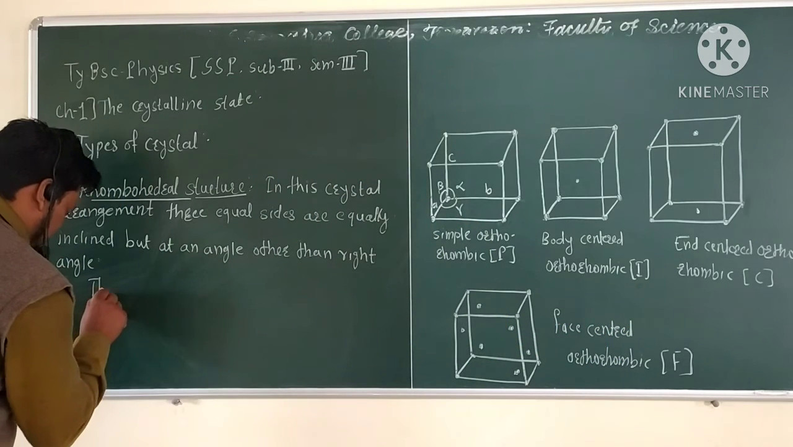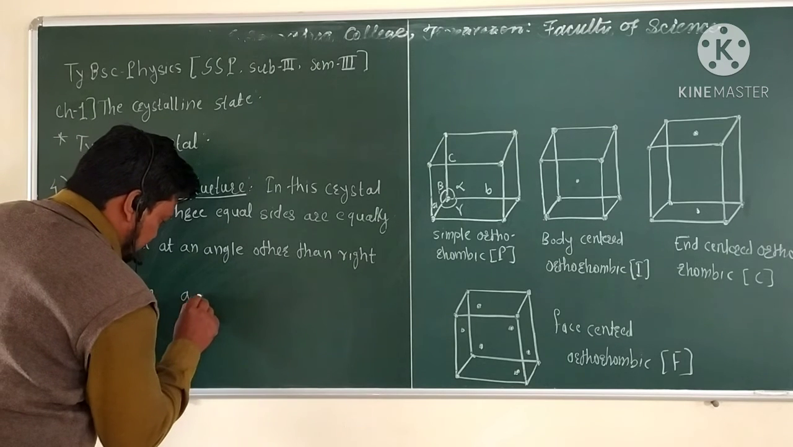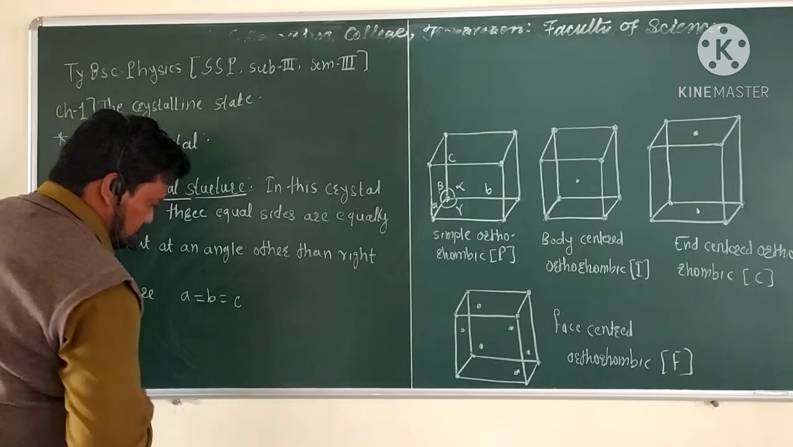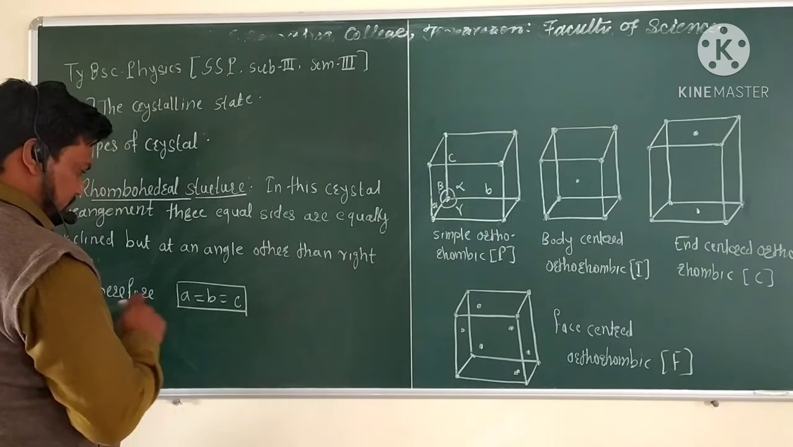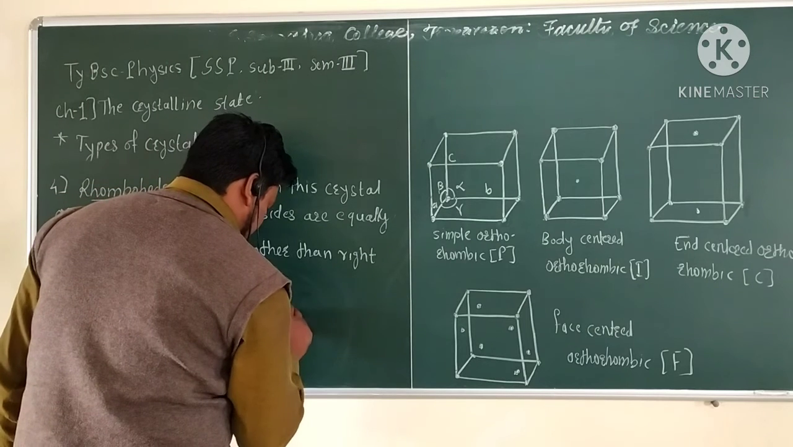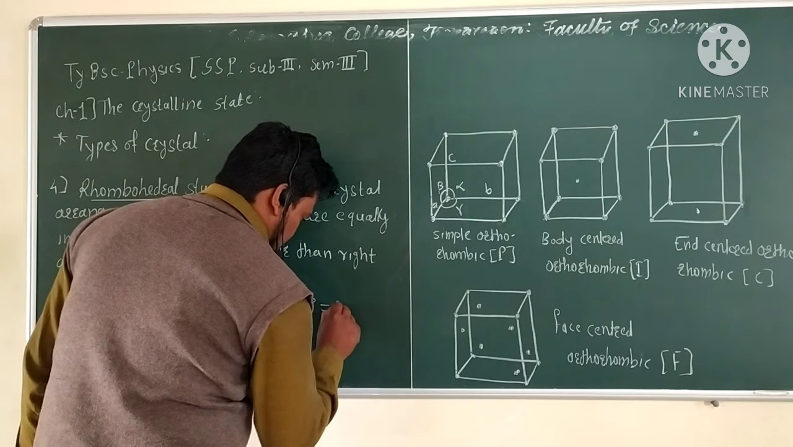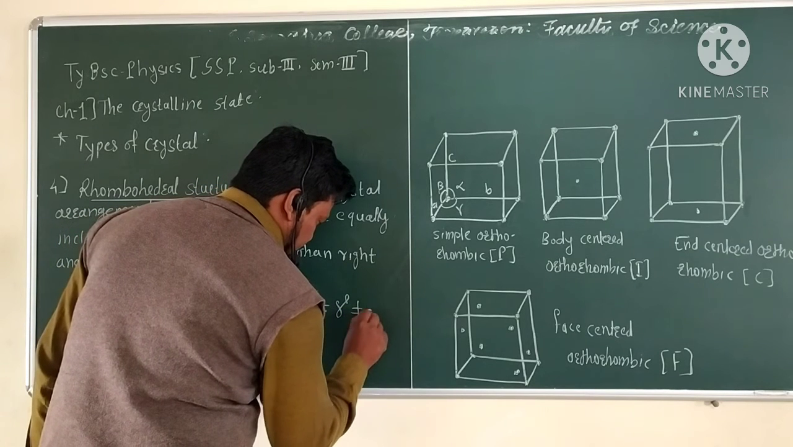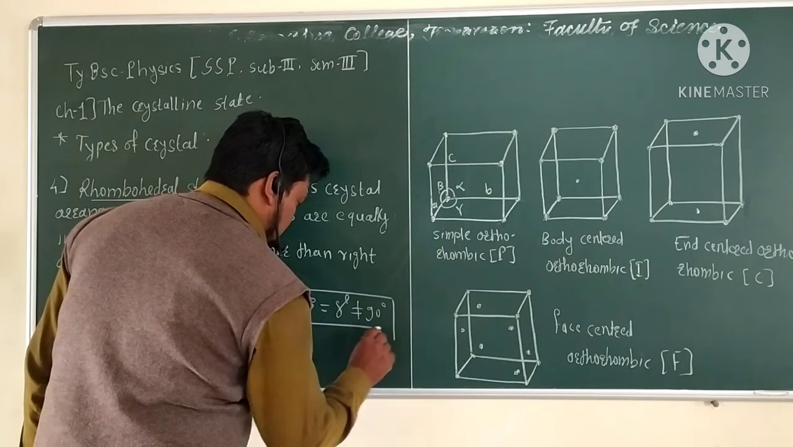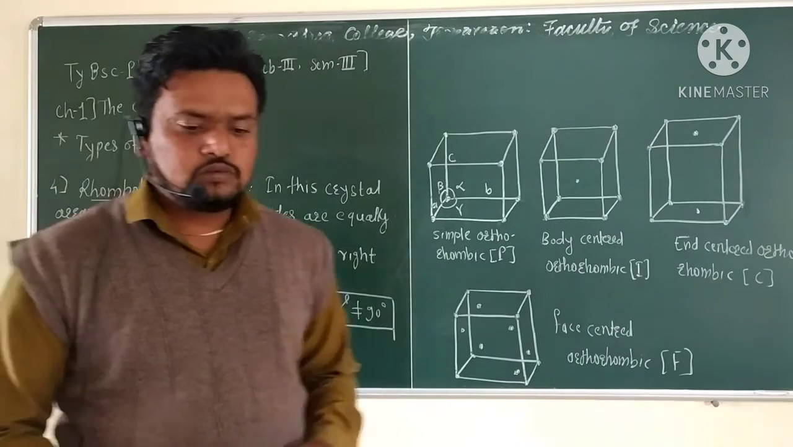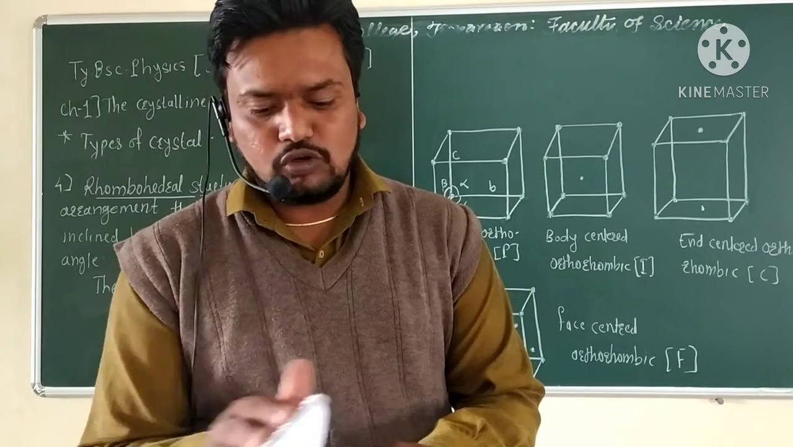Therefore A is equal to B is equal to C. Okay, A is equal to B is equal to C. This is the main condition. And the next condition which is given is alpha is equal to beta is equal to gamma, which is not equal to 90 degree or the right angle. So this is the main condition of the rhombohedral structure, and we want to see here the shape of the rhombohedral